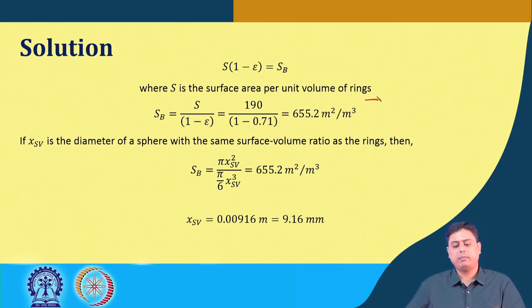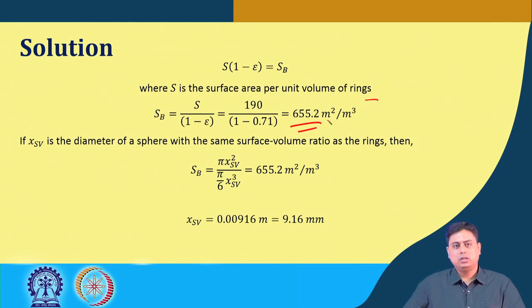This multiplied by 1 minus epsilon is the SB that is given. This we have discussed earlier, which means the SB that is here is 655.2 meter square per meter cube.